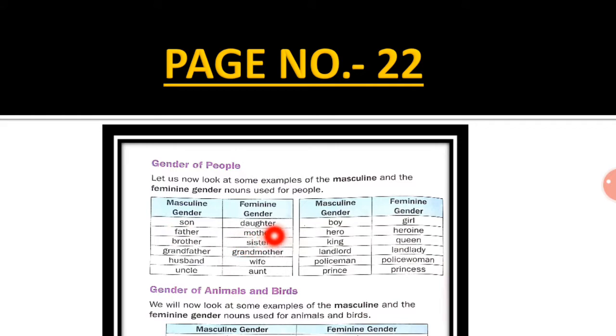Son, daughter, father, mother, brother, sister, grandfather, grandmother, husband, wife, uncle, aunt, boy, girl, hero, heroine, king, queen, landlord, landlady, policeman, policewoman, prince, princess. So, children, these examples you have to learn by heart. Understood?